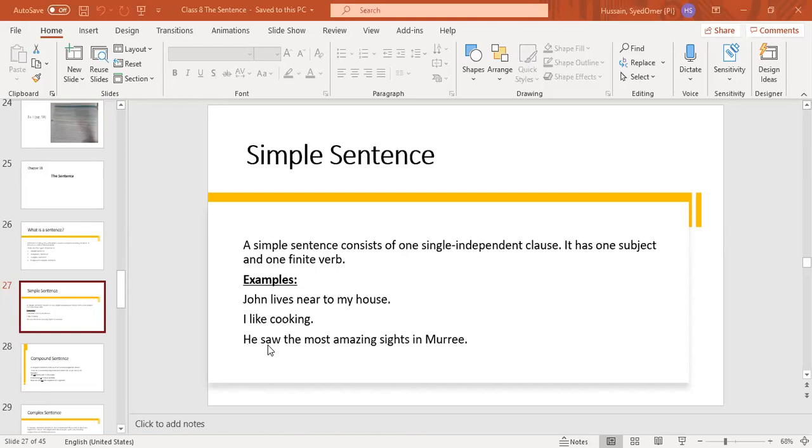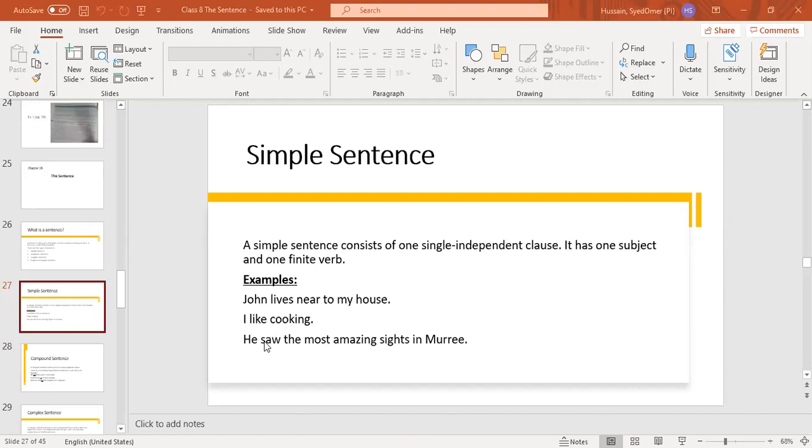And these are simple sentences because they have just one independent clause. John lives near to my house. There is no other verb. I like cooking. There is only one main verb. He saw the most amazing sights in Murray. Saw is the one finite verb.